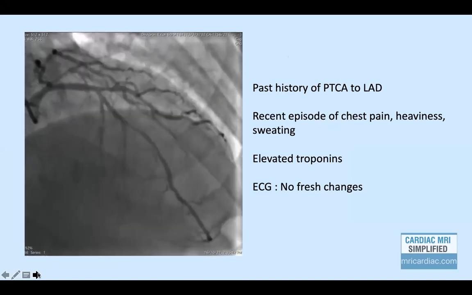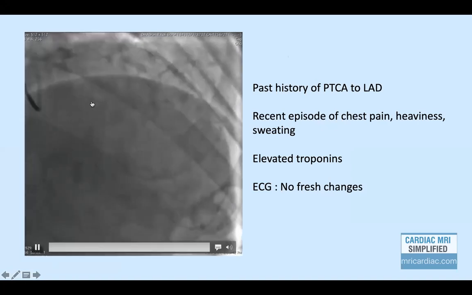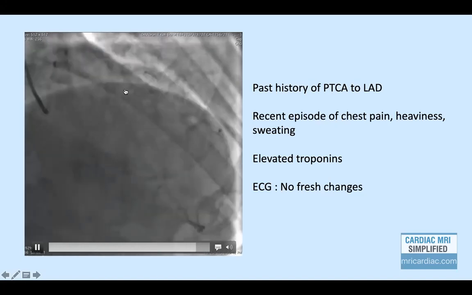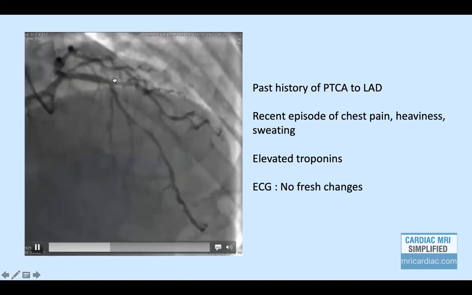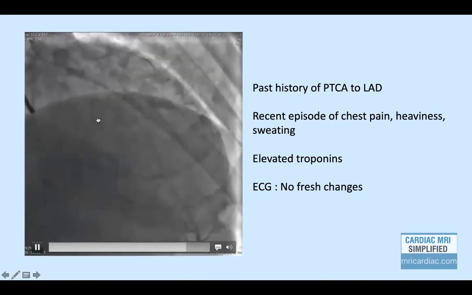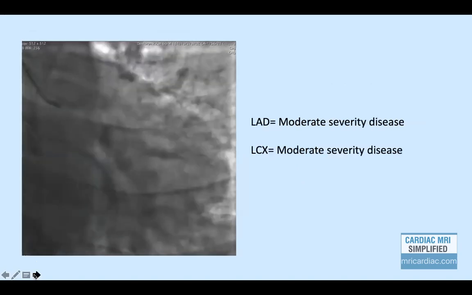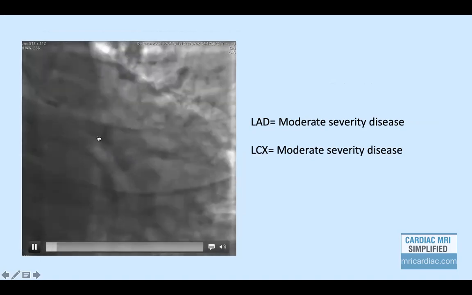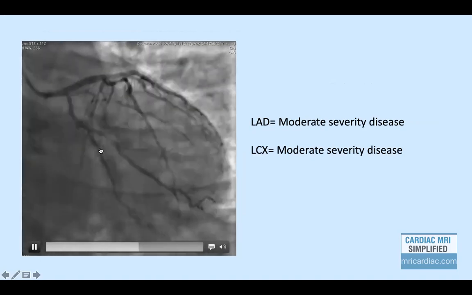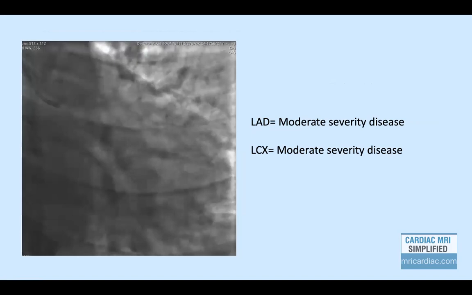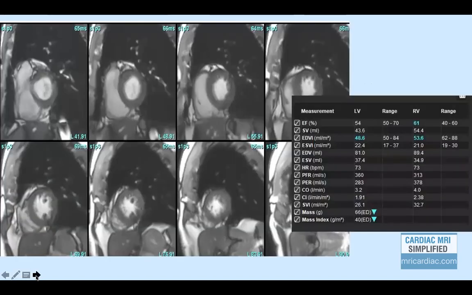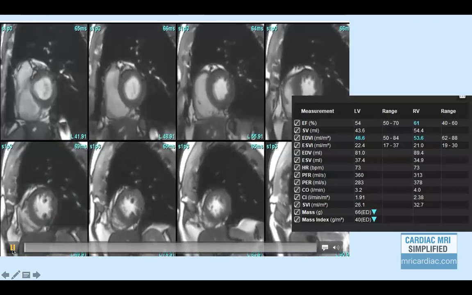This is invasive catheter angiogram of the same patient. It shows presence of stent in the LAD, which is patent. However, there is moderate disease in the LAD distal to the stent. Moreover, there is also disease in the circumflex artery, moderate severity stenosis. So the dilemma was whether LAD or LCX is the culprit vessel. Cardiac MRI was suggested for further workup.